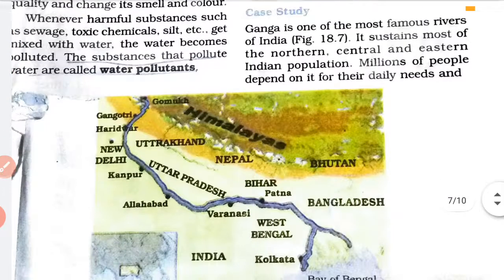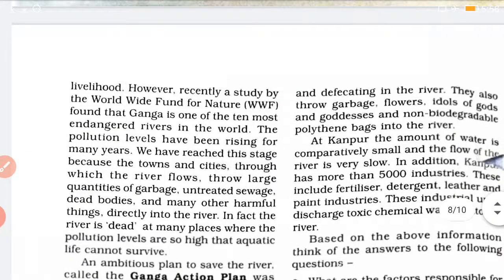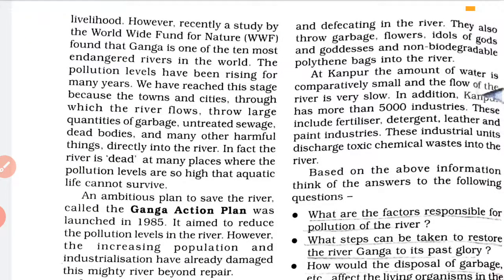Now the best example to study water pollution is the example of river Ganga. We know that river Ganga is a sacred river for Hindus, and it flows through northern, central and eastern India, and it sustains most of the population. It supplies water to a large number of people all over India, and millions of people depend on this water for their daily activities. But let us see what is happening to the water of Ganga.